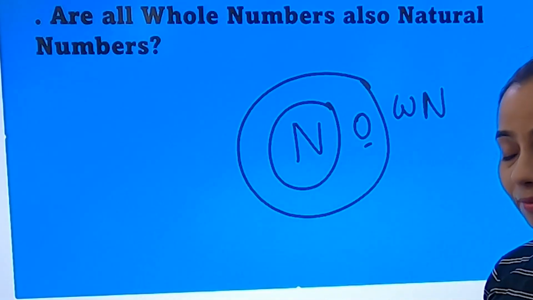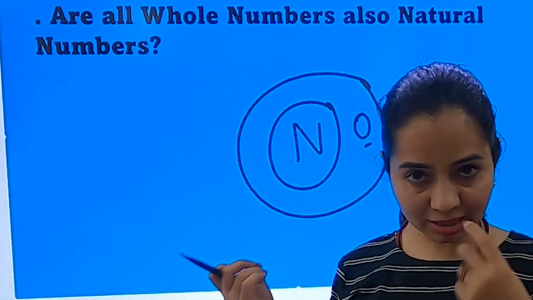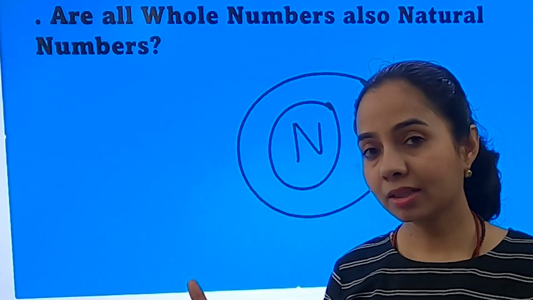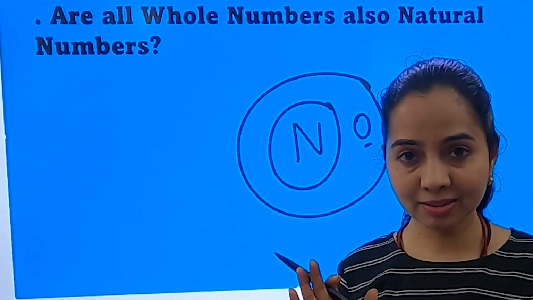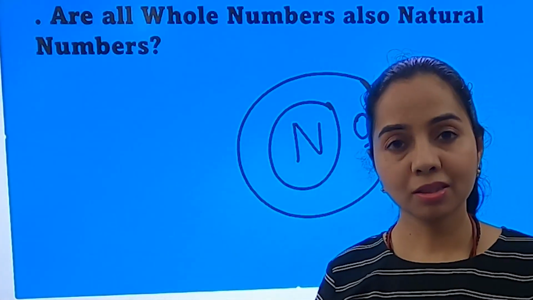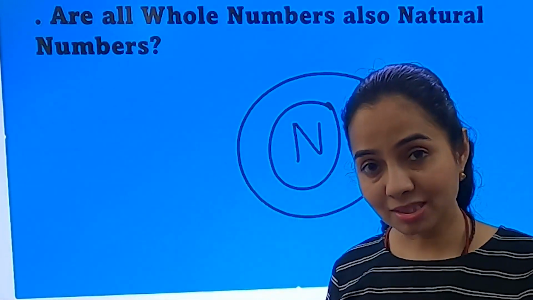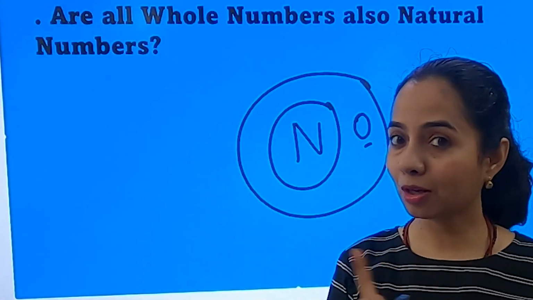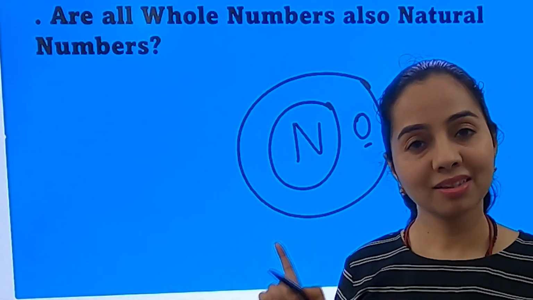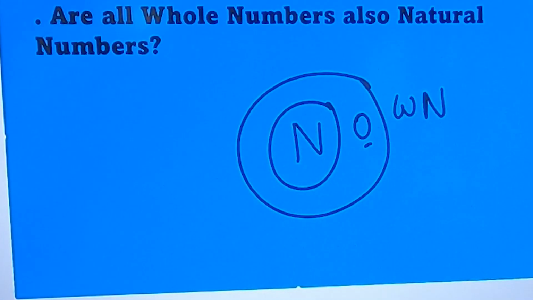So, here we complete whole numbers and natural numbers. To put it simply, natural numbers are counting numbers 1 to infinite, and if we add 0 to it, it becomes whole numbers. All natural numbers are part of whole numbers, but not all whole numbers are natural numbers. I hope this much is clear.